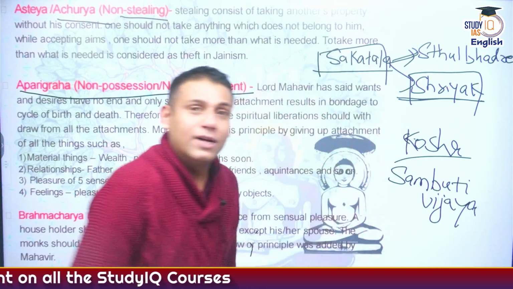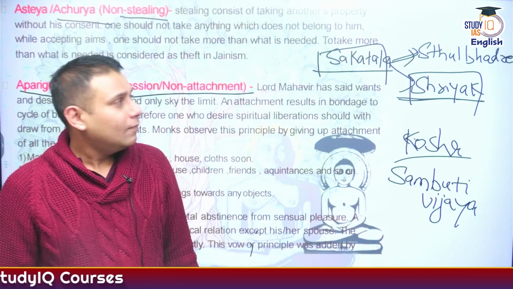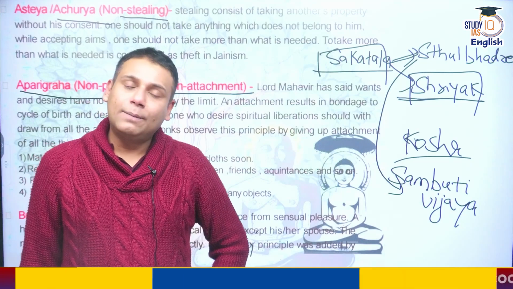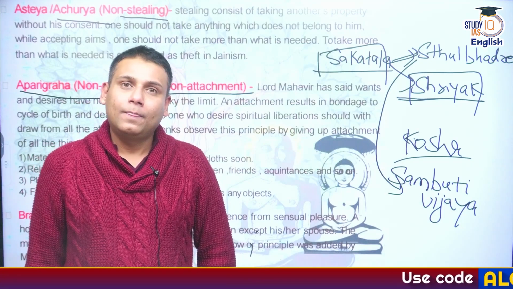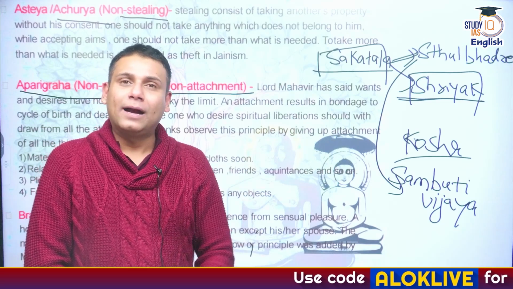And who was Sambhuti Vijay? He was the 6th successor of Vardhaman Mahavir. So Sthulbhadra went to Sambhuti Vijay, who accepted him as his disciple. He learned control over senses and the meditative practices.